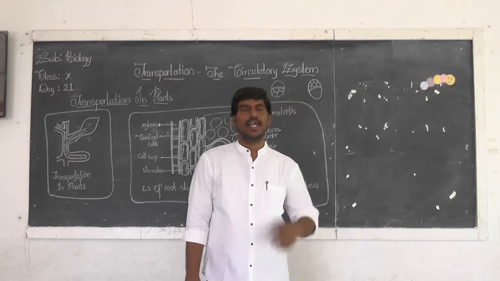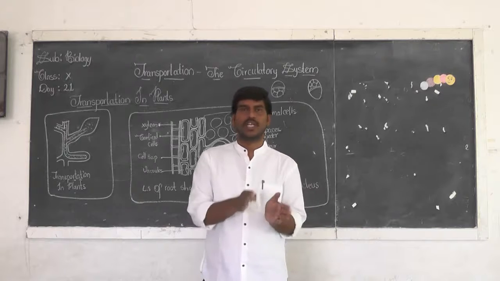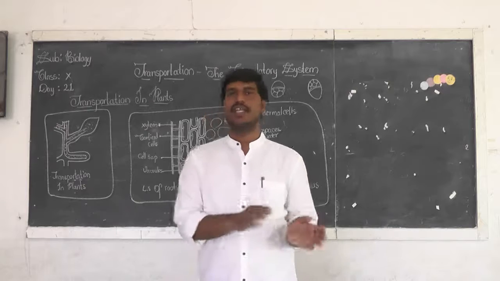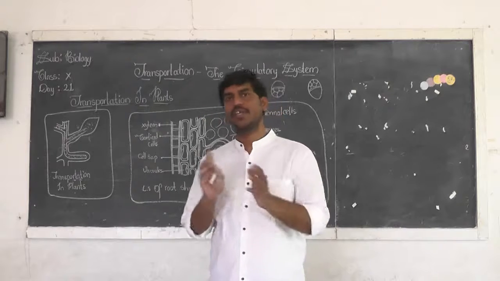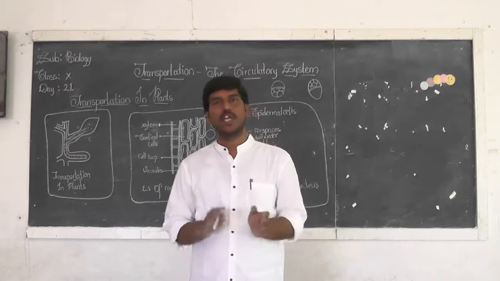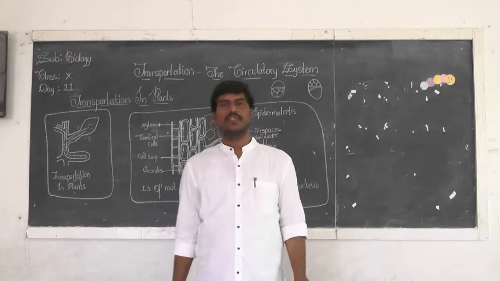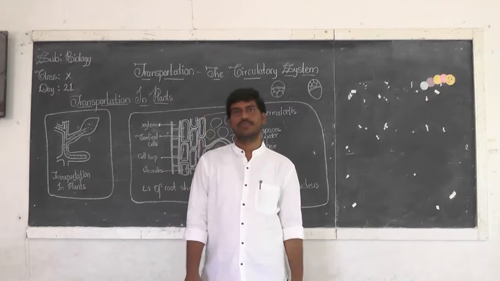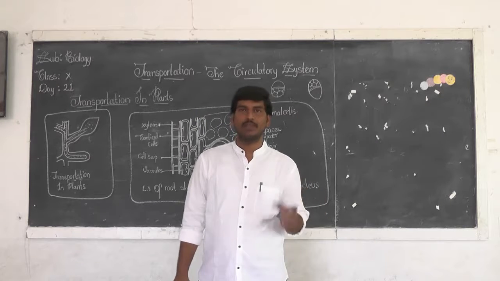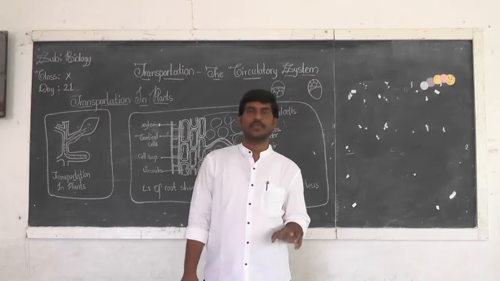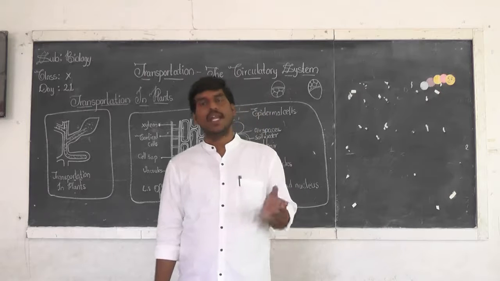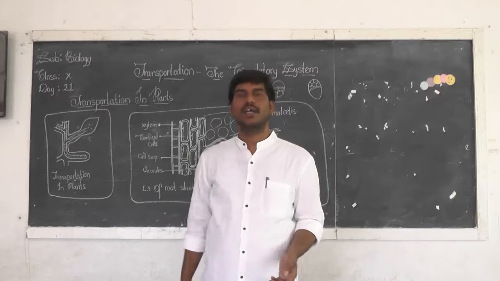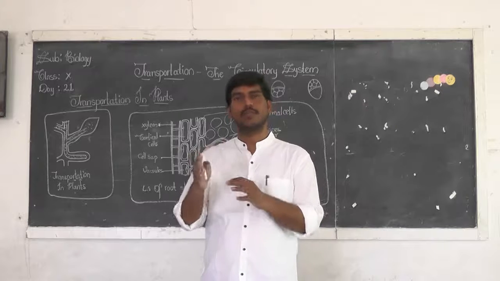For this reason, I hope you have studied, yes, water and minerals are needed by the plant body. We have already done this in chapter 1, and also you have studied in your class 7 about the Van Helmont experiment. So he made the plant avail only rainwater. With the help of that rainwater only, the seed germinated and the plant grew enormously and put on weight.